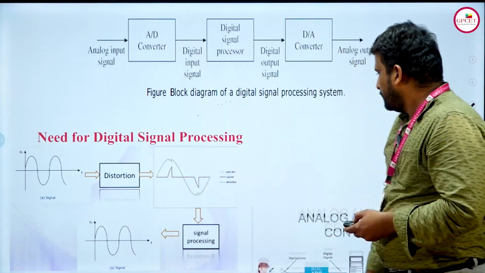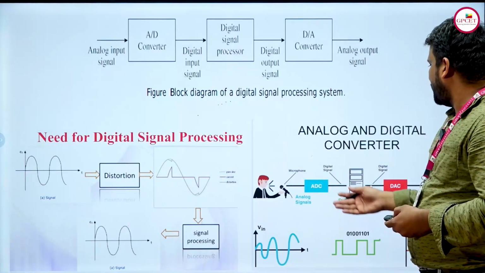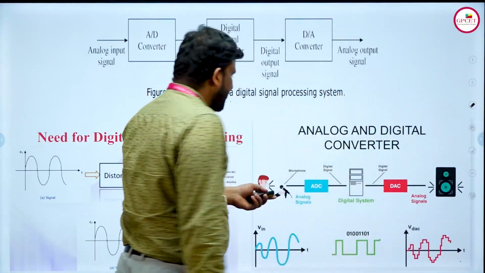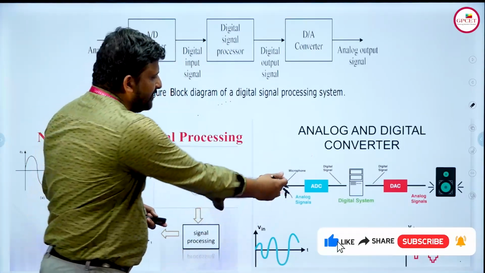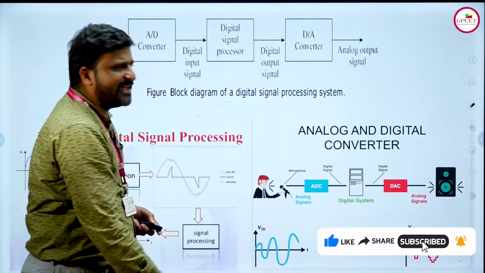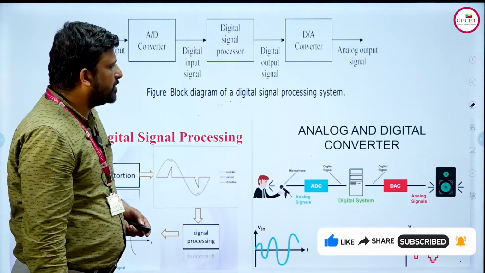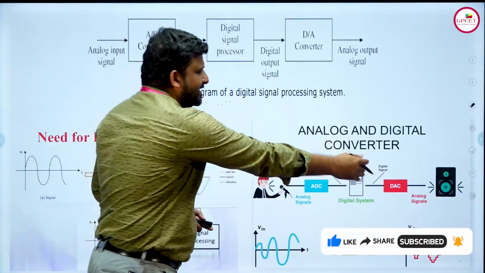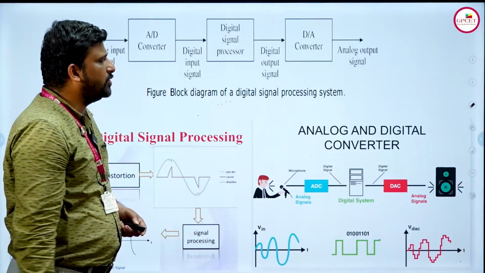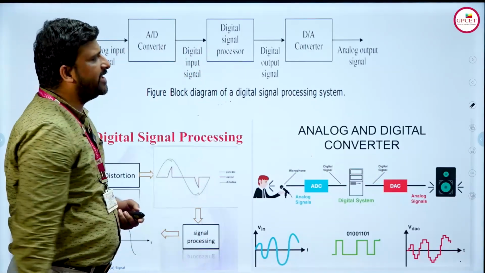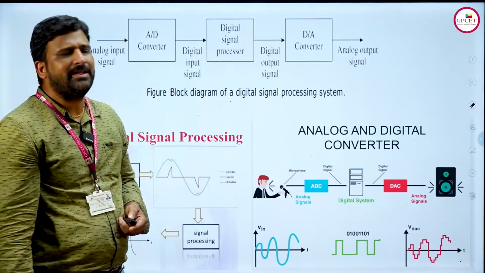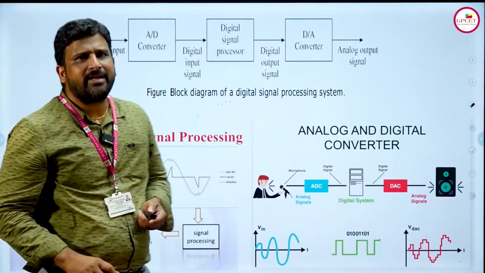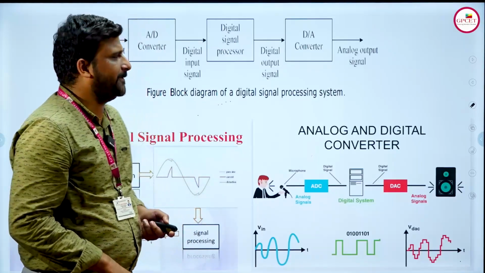This is the analog to digital converter, where we give the analog signal from a microphone. It is given to the analog to digital converter, then to the processors, different types of systems used to do the signal processing, and again that signal is given to the DAC, which is nothing but a digital to analog converter, and finally it is given to the output, the speaker. This is the symbolic representation. So this is the overall introduction to digital signal processing.